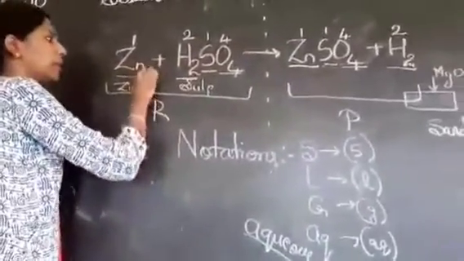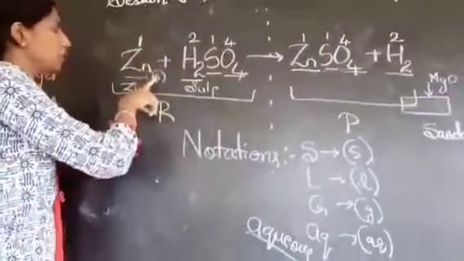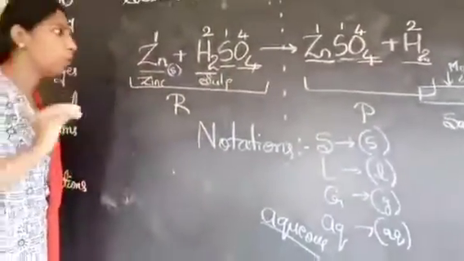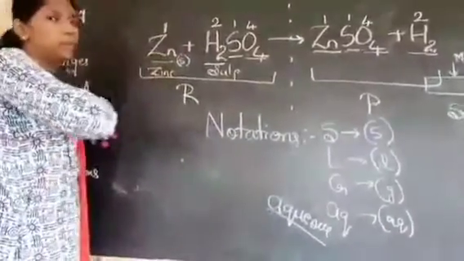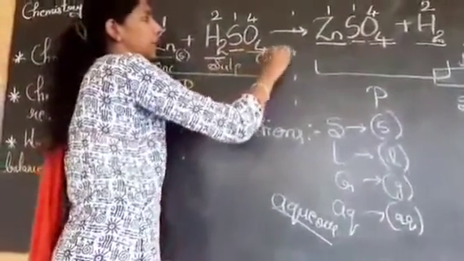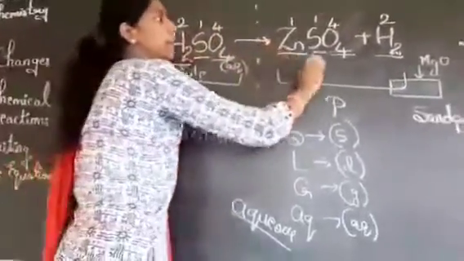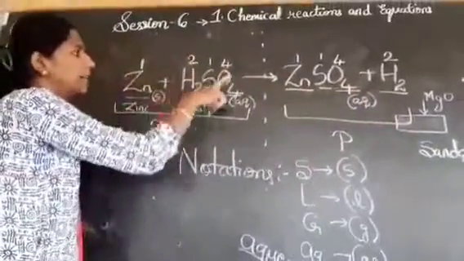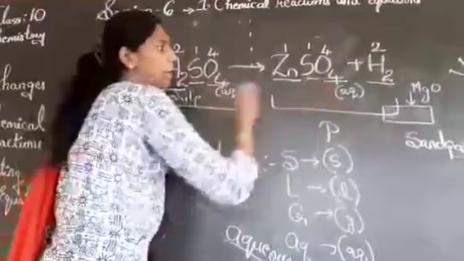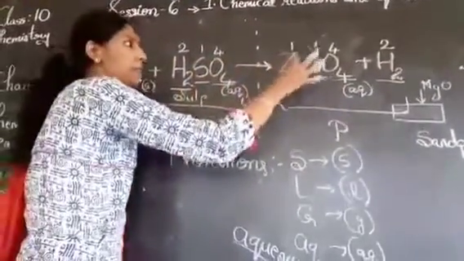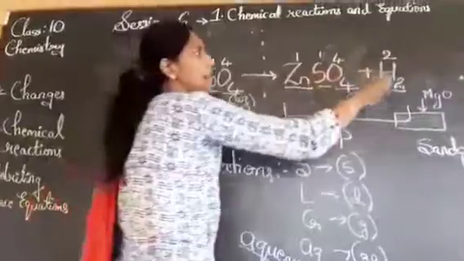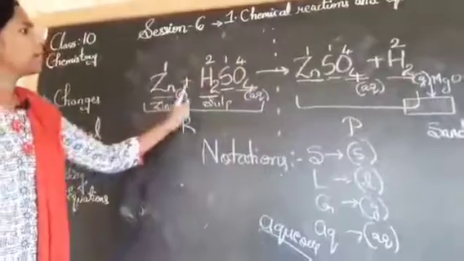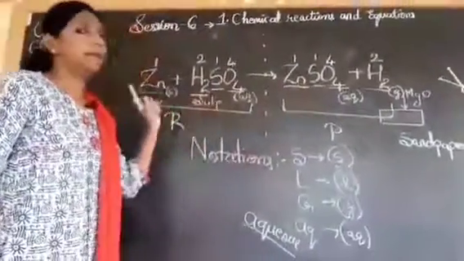Zinc, obviously it's going to be in powder form, so solid. H2SO4, directly concentrated H2SO4 we won't use. We are going to use the diluted one here. So H2SO4 will be aqueous. Here ZnSO4 obviously is going to be aqueous because you are adding zinc powder into an aqueous solution, so obviously you are going to get an aqueous one. Last, H2, obviously everybody knows it is a gas. So until and unless you write these notations, it is incomplete.